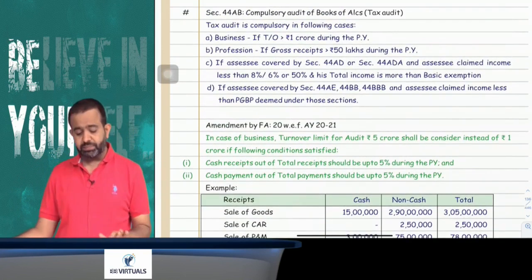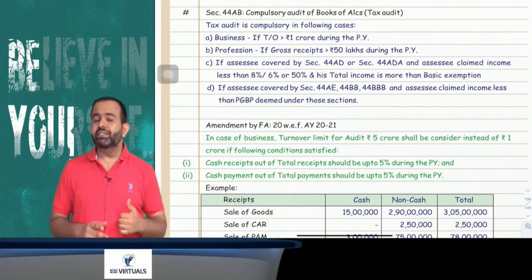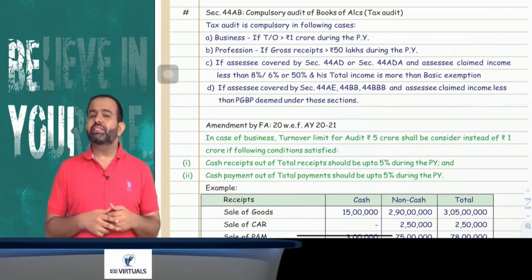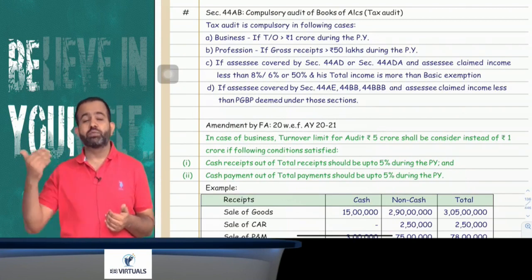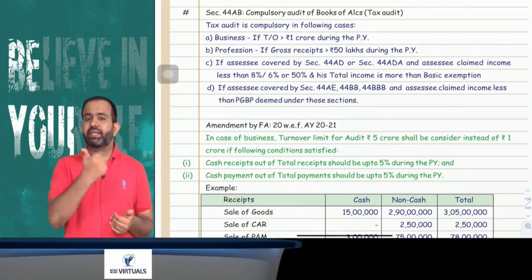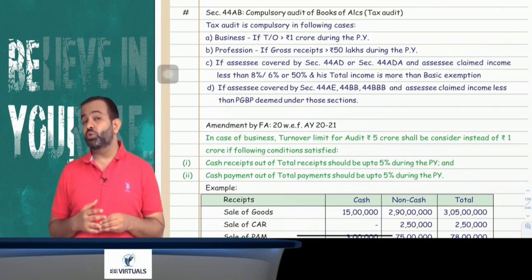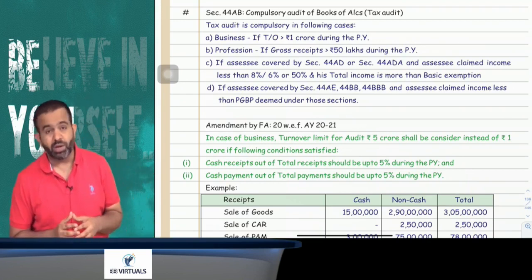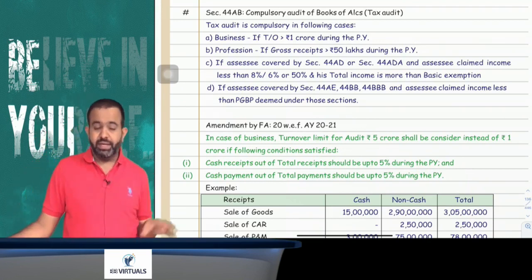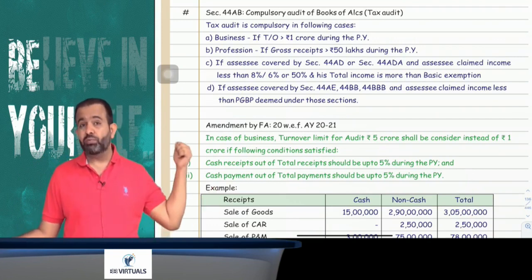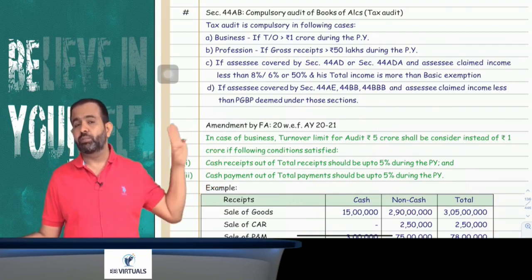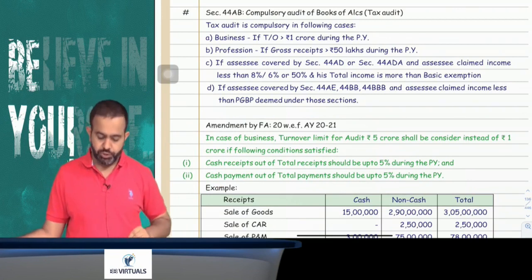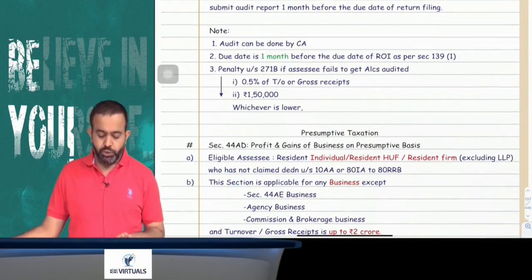Now the next part is related to section 44AD and 44ADA. You know that in section 44AD and 44ADA, if you disclose income less than 8% or 6% or 50% and your net taxable income is more than the basic exemption, then you are required to audit your books of accounts. Next are sections 44AE, 44BB and 44BBB, the presumptive taxation sections. Suppose you have not opted for that section and you disclose lower income, then you are required to audit your books of accounts.